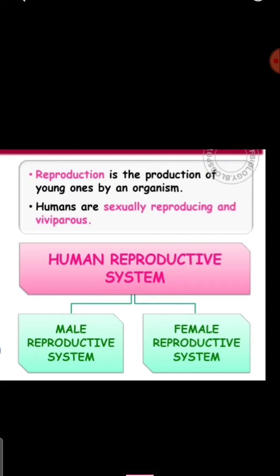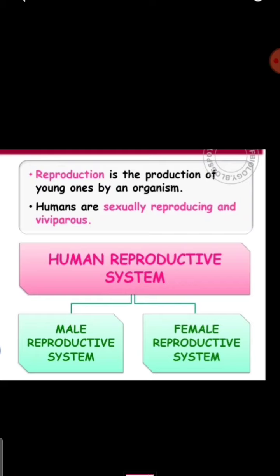So humans, as we all know, are sexually reproducing organisms, right? There are male as well as female sexes present in human beings. And since human beings give birth to young ones, we call them viviparous, where the newborn or the zygote develops inside the womb of the mother, and the mother will give birth to the young ones.